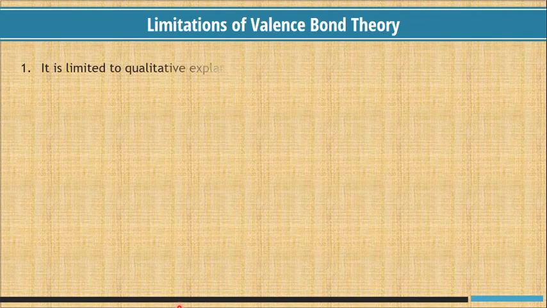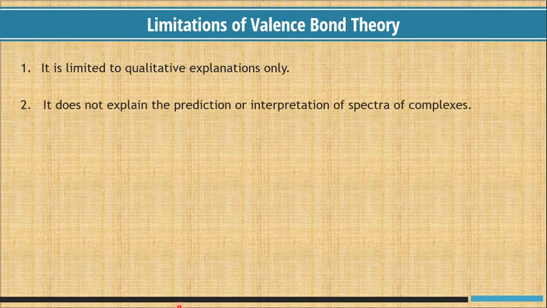Limitations of valence bond theory. It is limited to qualitative explanation only. It does not explain the prediction or interpretation of spectra of the complexes.